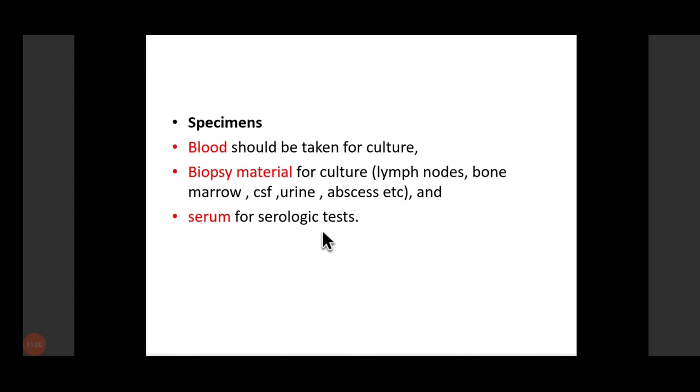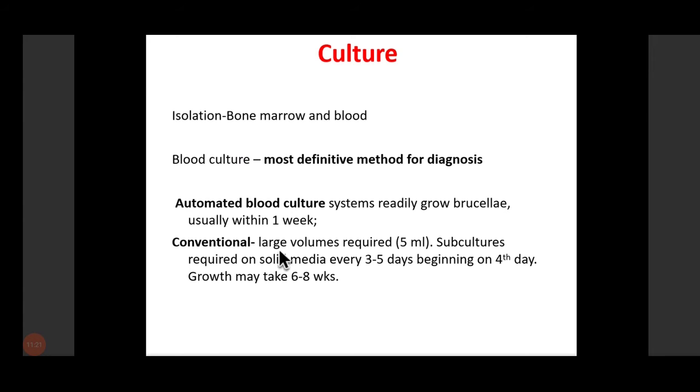It's the most definitive method for diagnosis of acute brucellosis. So we go for blood culture. So blood should be taken for culture. Then we can also take biopsy materials for culture, like lymph nodes, CSF, urine, abscess, etc. Then obviously for serological diagnosis, we can take serum where we can detect antigen and antibody.